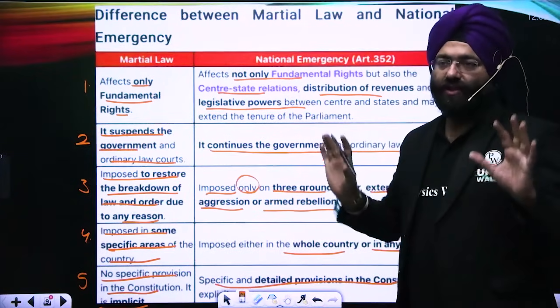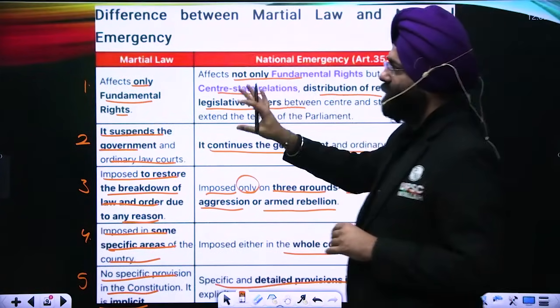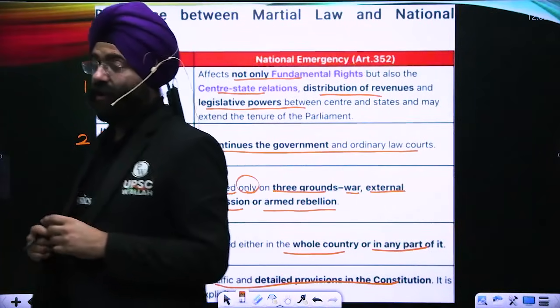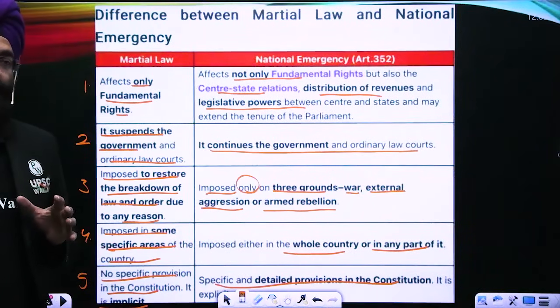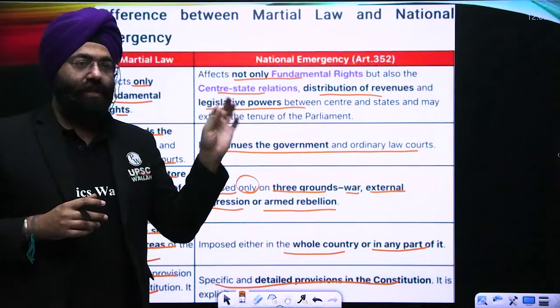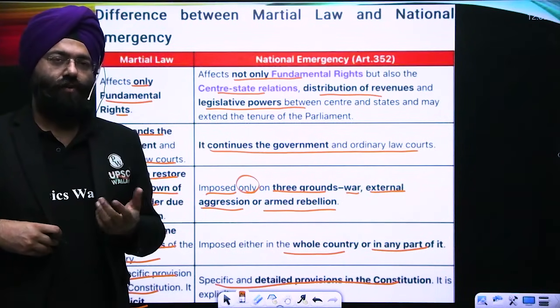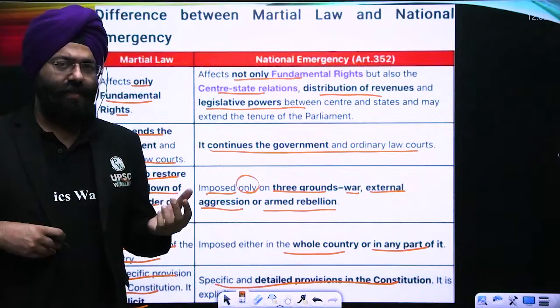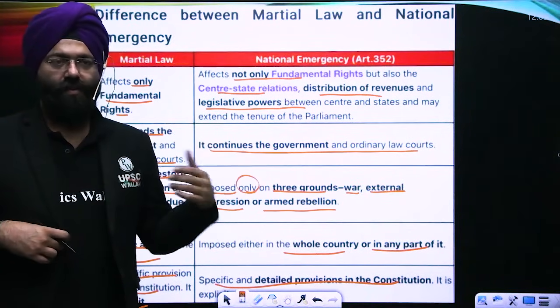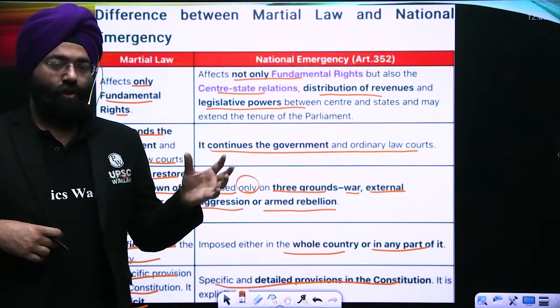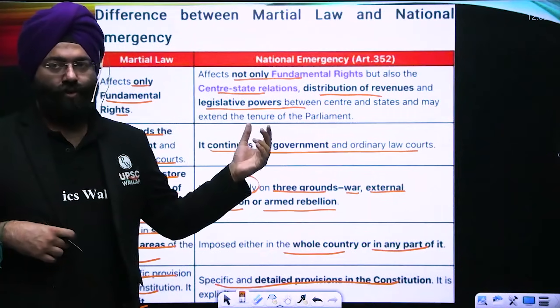These are the differences between martial law and national emergency. This can be asked in your paper, because we know how the examiners link it. They are not going to ask you that in South Korea there is martial law, explain the implications. They can ask, but let the situation evolve, then we will understand that. But over here, martial law is mentioned, so automatically this becomes important.